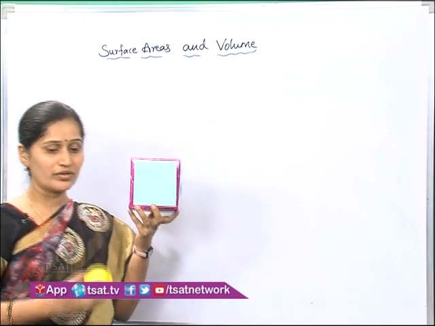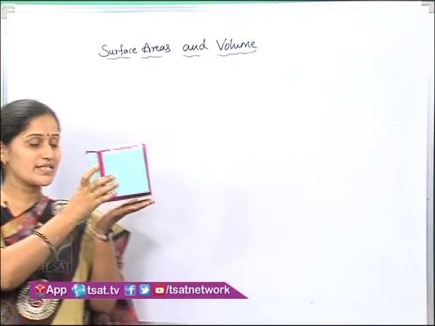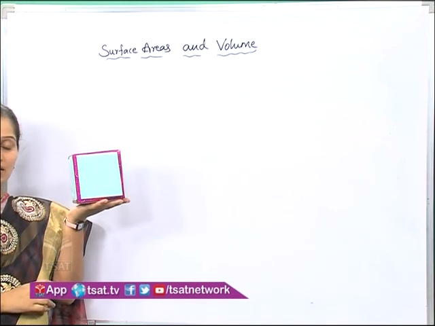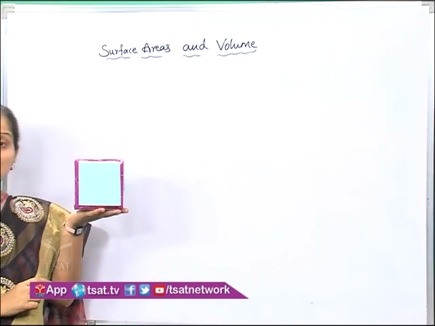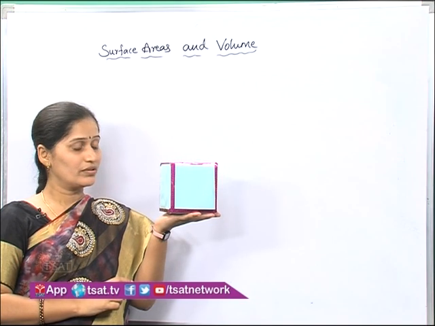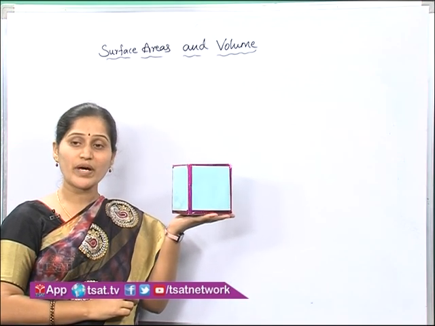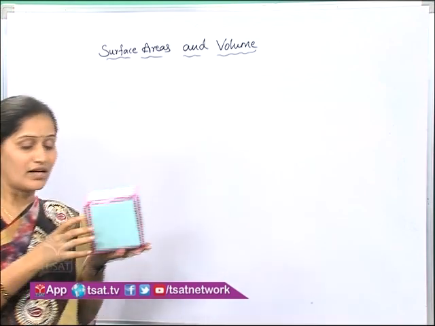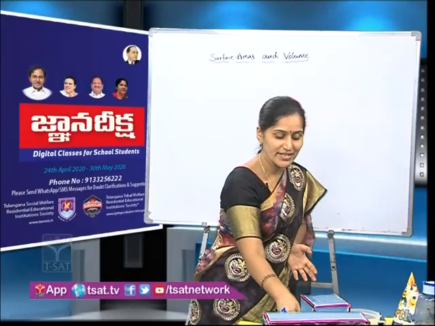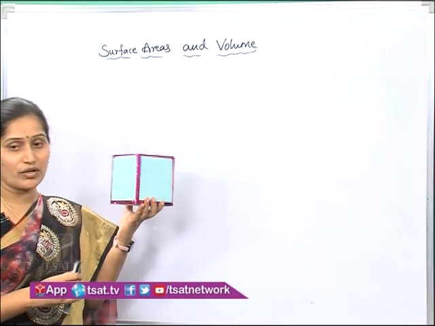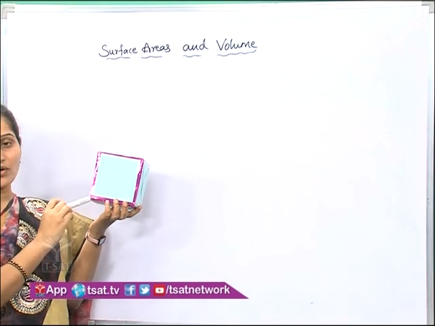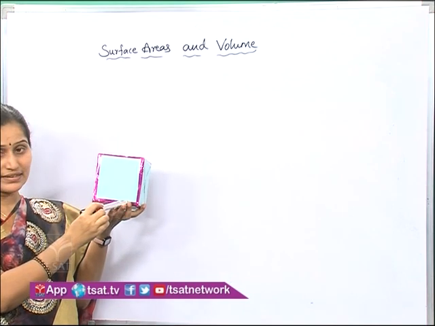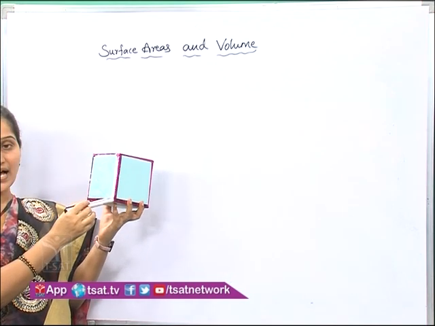Okay. Now, if I hold this object, what is it occupying? This object is occupying space. So, an object which occupies space is known as a solid. What, children? An object which occupies space is known as a solid. Now, a solid consists of three dimensions: length, breadth and height.